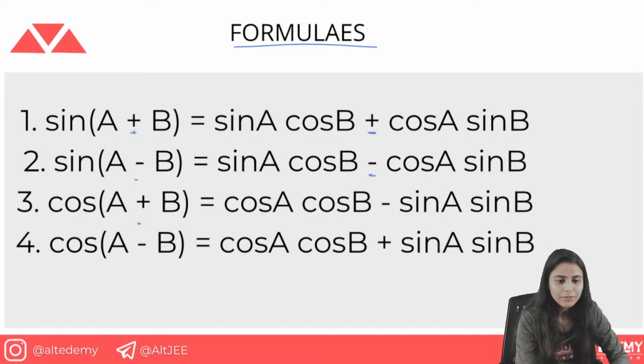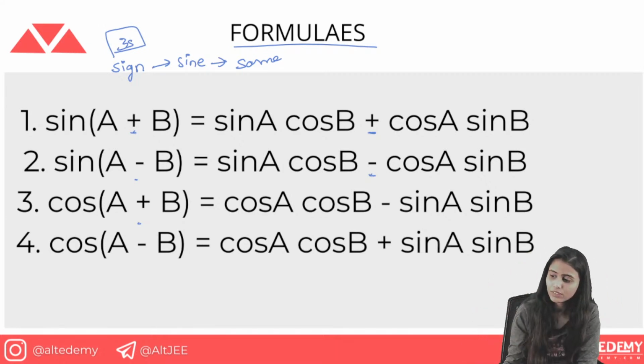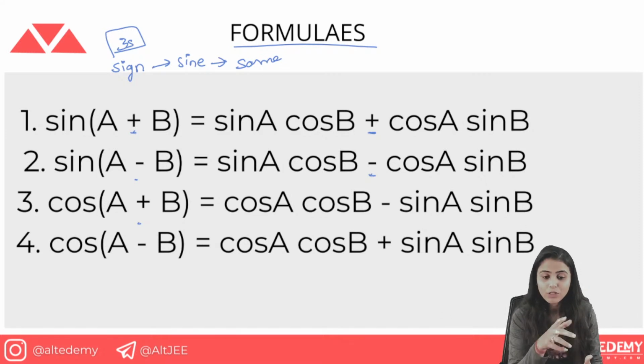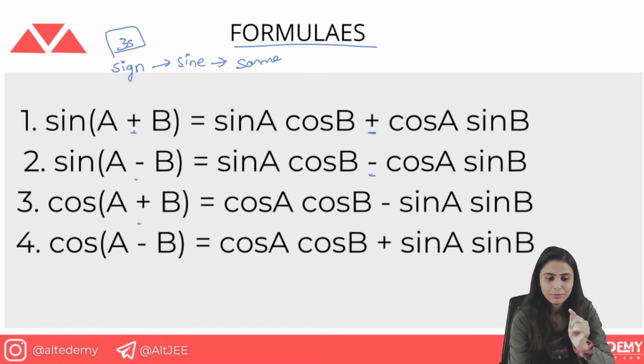For the sine formula, the sign remains the same. These are known as the transformation formulas. Actually, we will use the transformation formulas later on. They will be converted into that, and you will use this formula to prove that thing. So there we will label it as transformation formulas. So sine means sign same. Just remember this and you're good to go with all these four formulas.